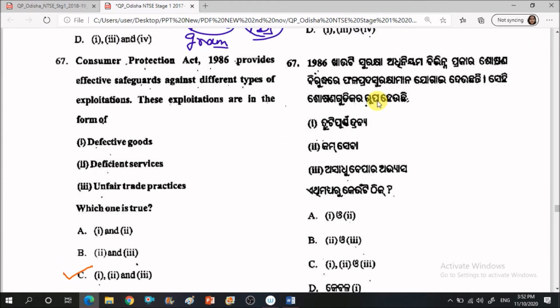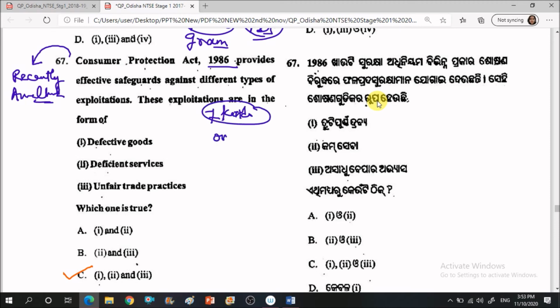So it is talking about COPRA, Consumer Protection Act 1986, and one more thing that you should keep in mind, that COPRA has been recently amended again. Okay, so it has been recently amended. Some changes have been made in the Consumer Protection Act. Okay, so it is basically statutory, and it provides for effective safeguard against different types of exploitation. These exploitations are in the form of dash. So basically there are 7 kinds of exploitation for which we can reach out to the Consumer Protection Act.